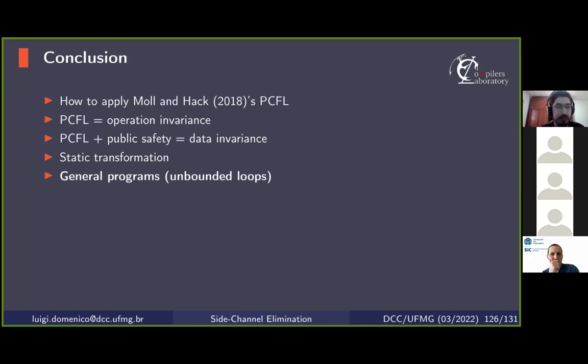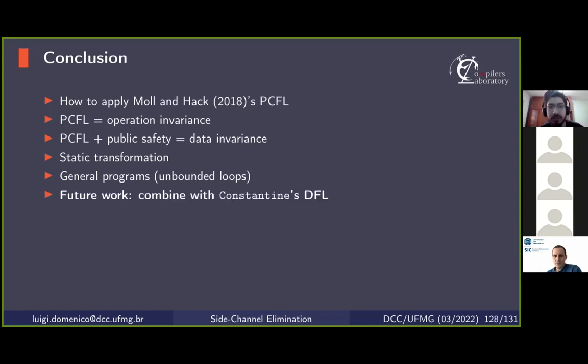And as I said before, we are only applying control flow linearization. So we cannot protect programs against cache-based attacks. As an example of future work that may be worth pursuing, we could try to combine our control flow linearization with Constantine's data flow linearization to try to deliver full protection for a larger class of programs. And in this case, we would need to compare our control flow linearization using Mo and Hex partial control flow linearization with Constantine's default control flow linearization, which uses runtime information.